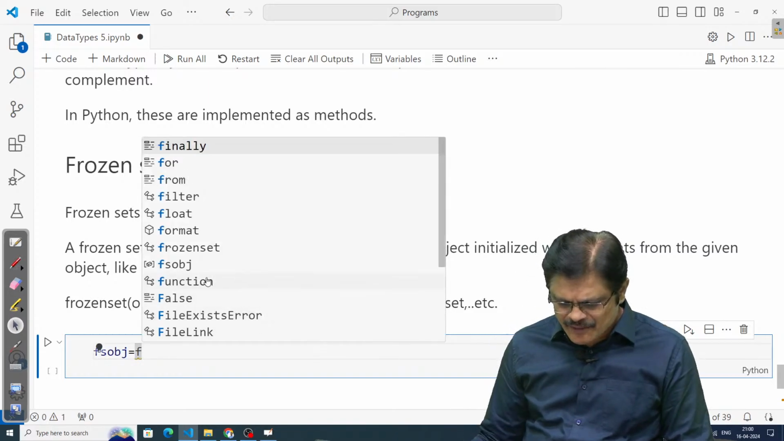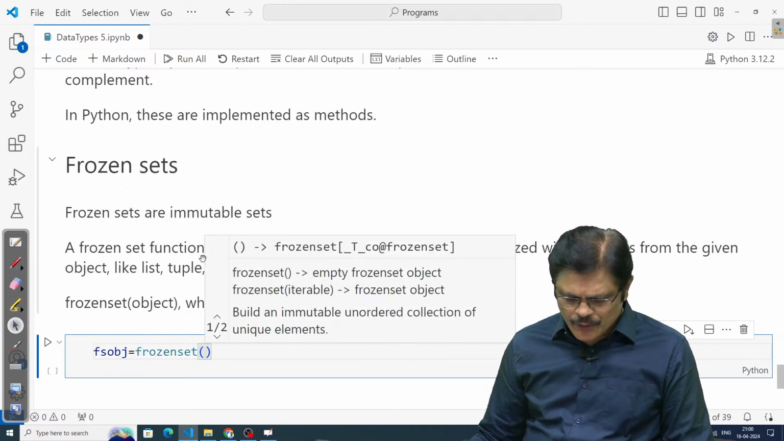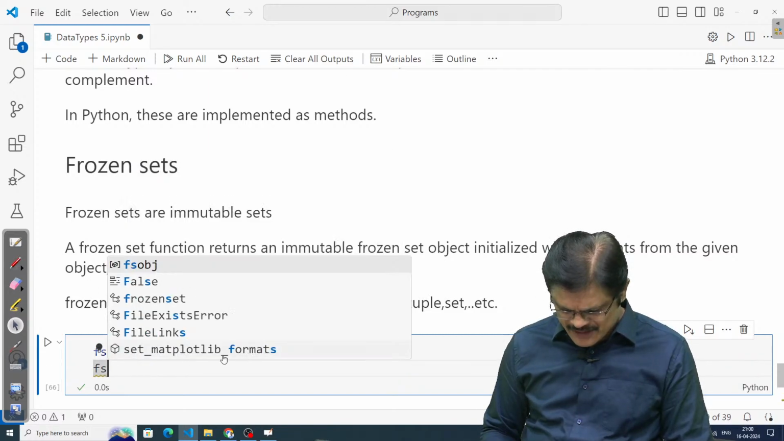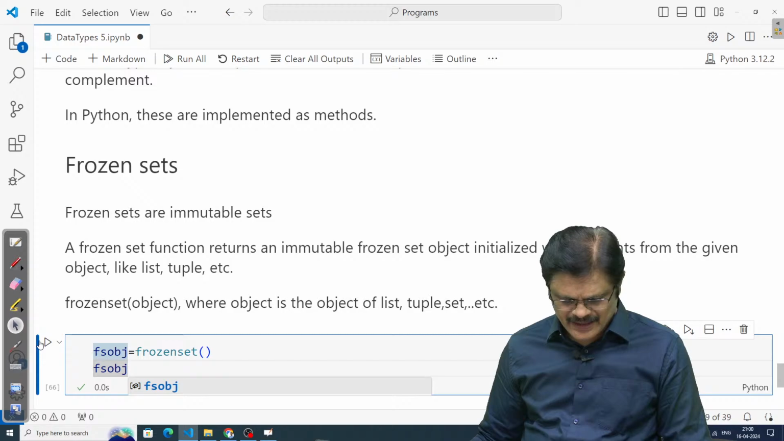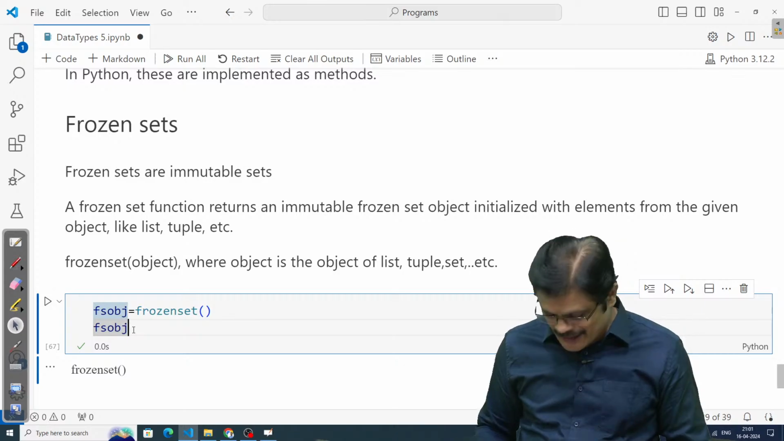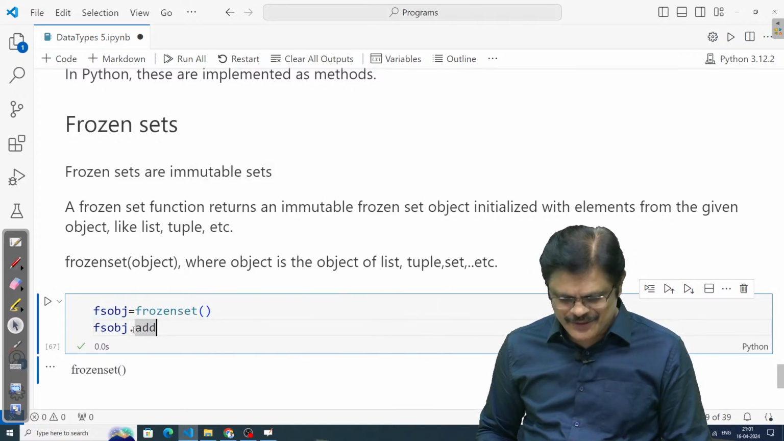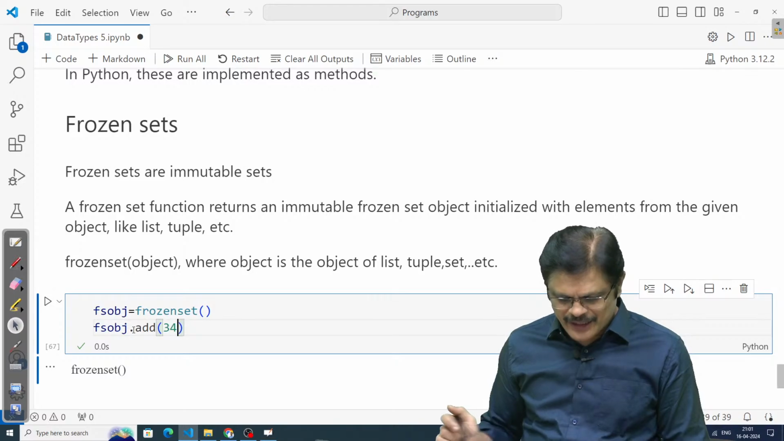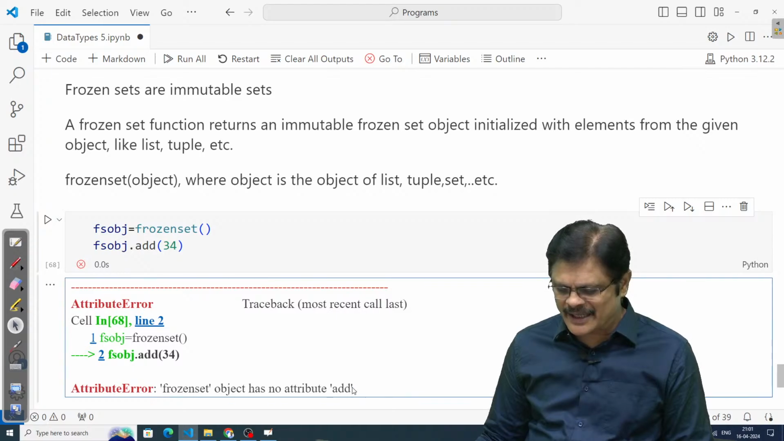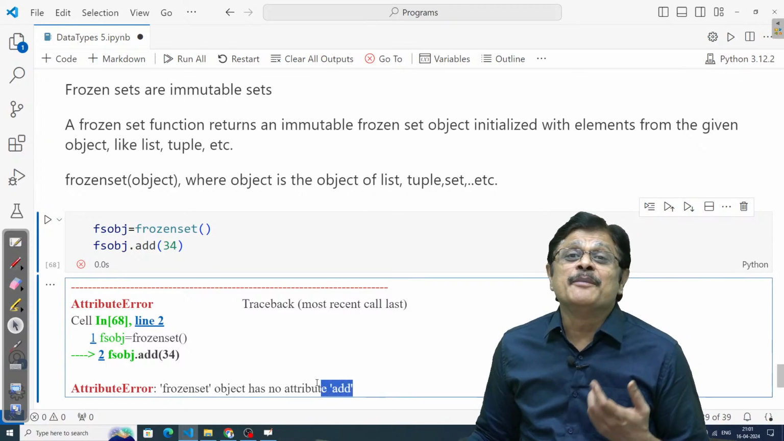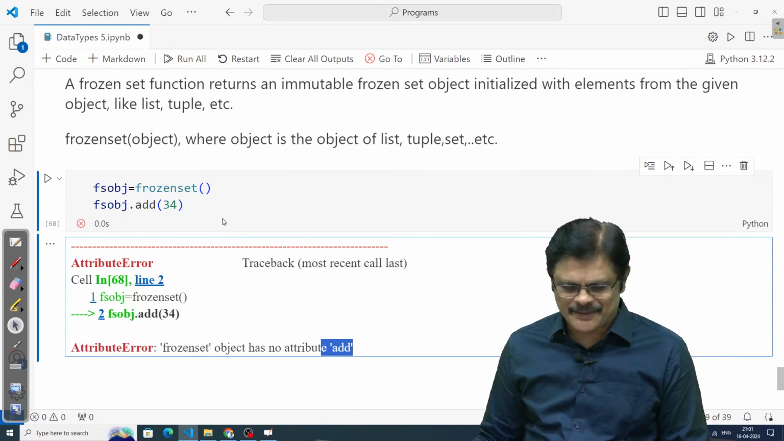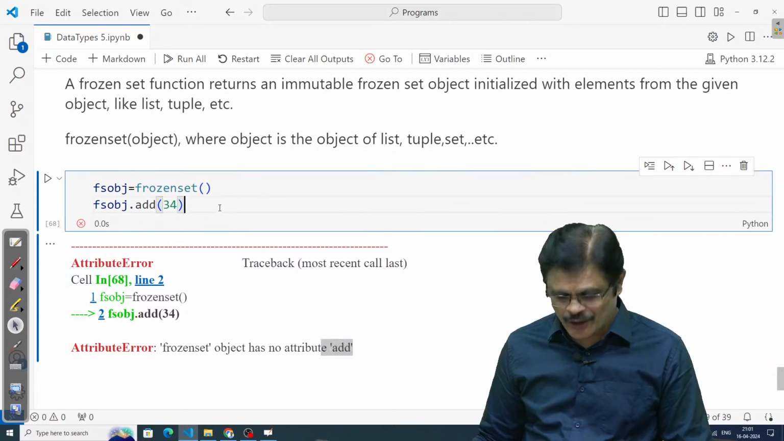You see this frozenset function? It will give an empty frozenset. So what is this FS object? It is an empty frozenset. Once it is empty, you cannot add elements to it. With a normal set you can add elements, but here you cannot, because the frozenset object has no attribute add, because it is immutable. So you have to create a new object altogether. Am I clear?